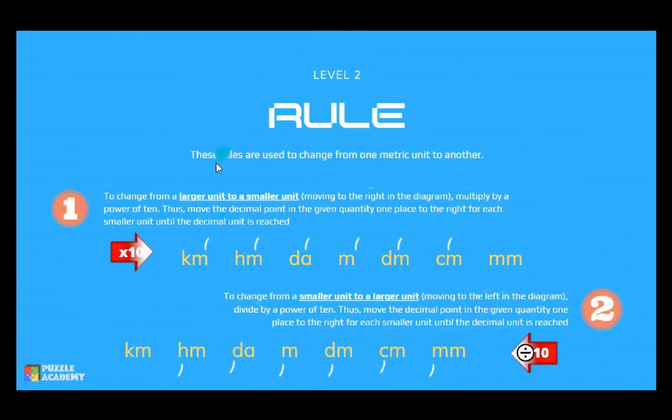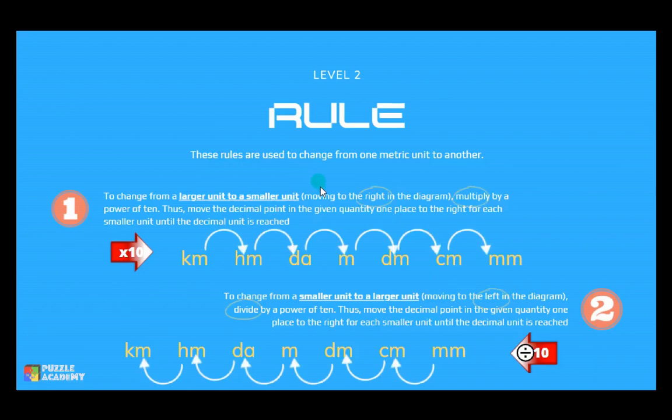And these are the rules to change from one metric unit to another. So, kung titingnan natin kapag papunta sa right, mag-multiply tayo ng 10. Kapag papunta naman sa left, magdi-divide tayo ng 10. So, basically, nagmumove lang tayo ng decimal point in a given quantity from one place to another. Okay?